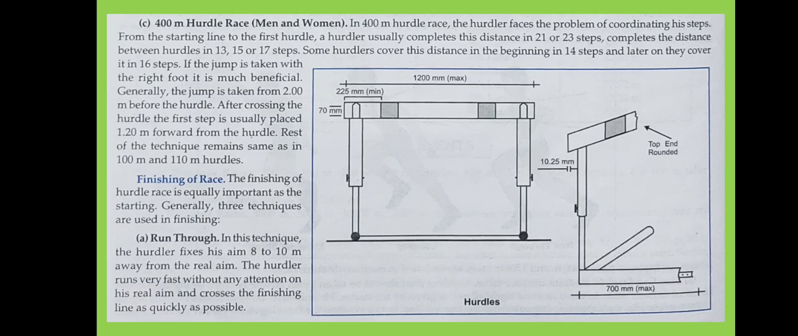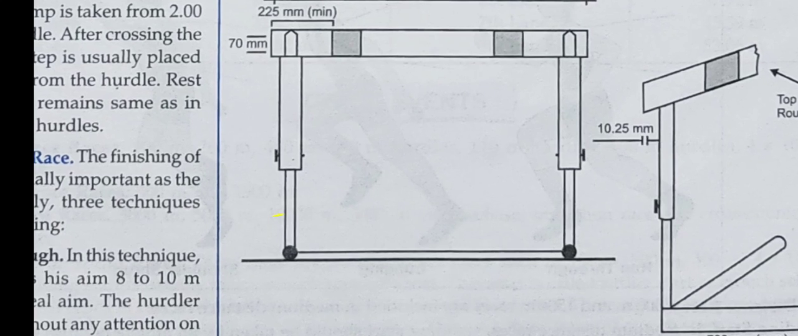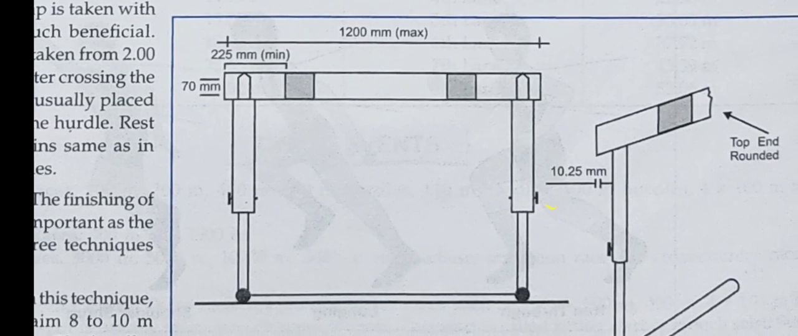So here what happens, from the starting line to the first hurdle, the hurdler usually takes 21 to 23 steps. See, these are given in steps, but as I have told you, everything depends on the experience. So let me show with the help of the diagram. This is what the hurdle looks like.